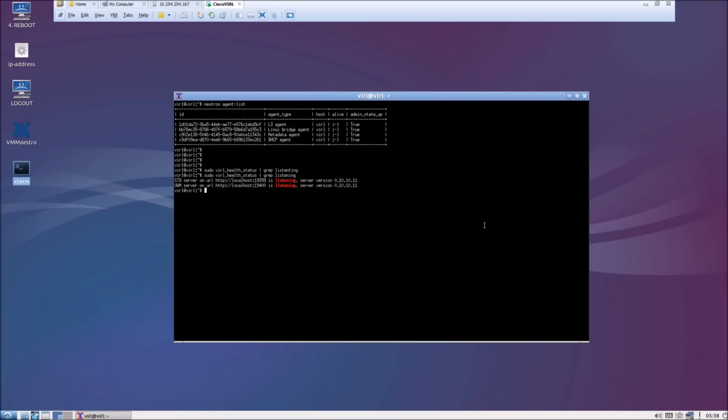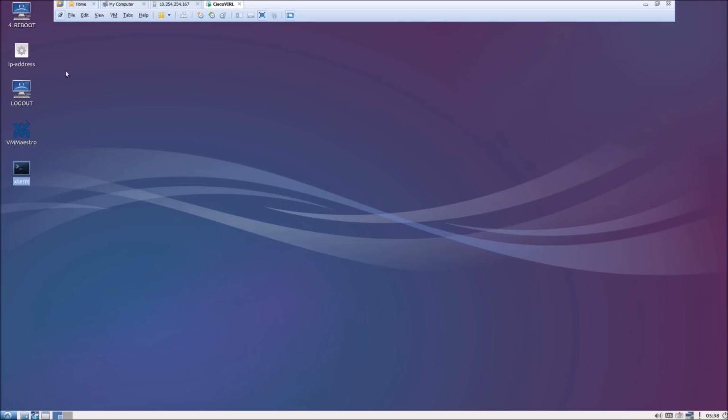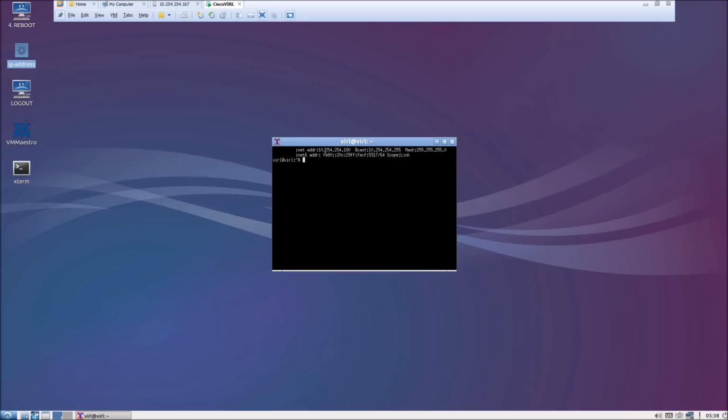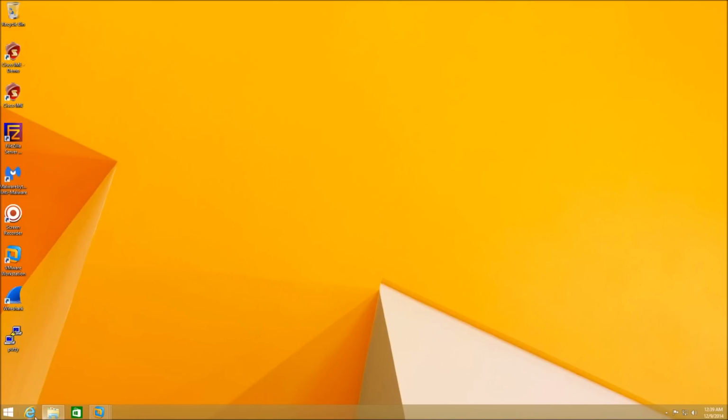Alright, so since the installation is completed, now we need to interact with our client. So again, I check my IP address. Now it's changed. It's 10.254.254.180 because I'm using DHCP on my workstation.